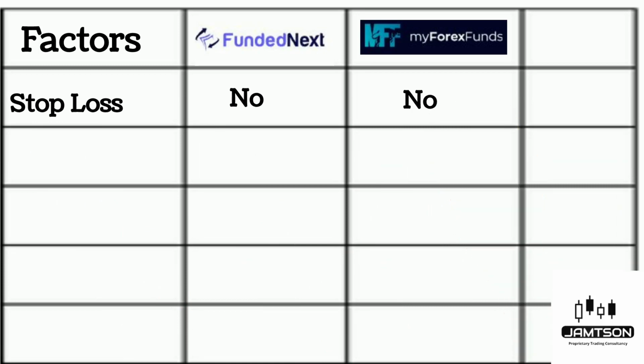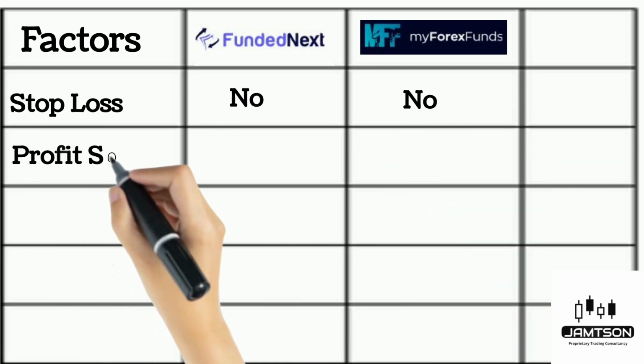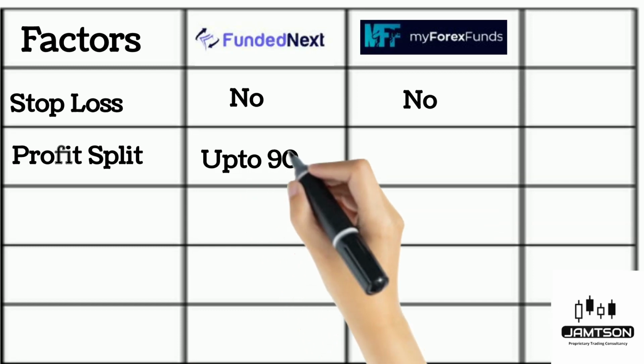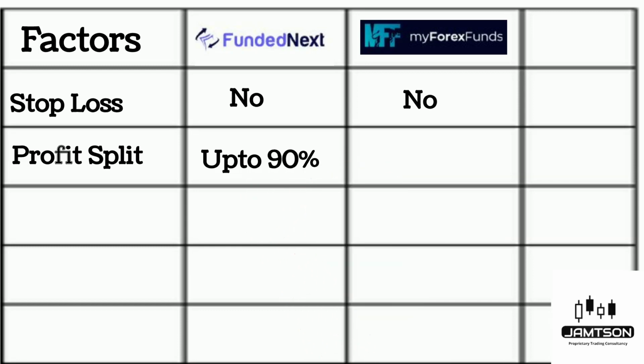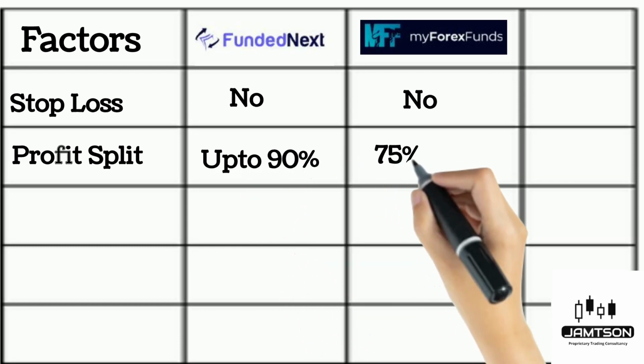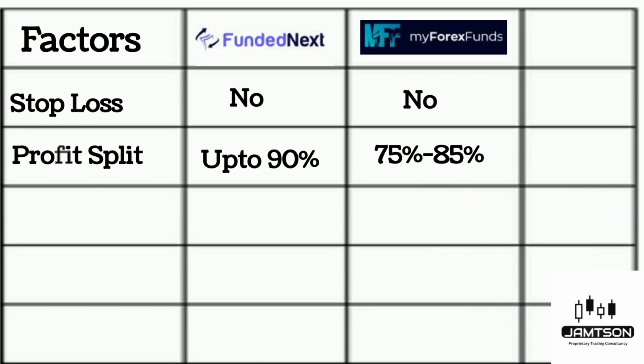Now if you look at the profit split, in FundedNext the profit split is up to 90%, whereas in My Forex Fund the profit split is from 75% to a maximum of 85%.